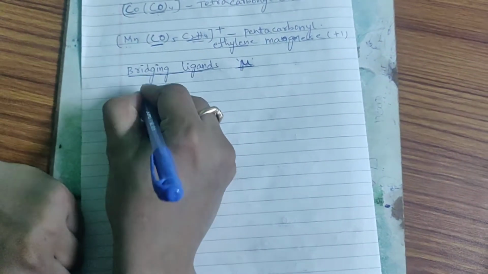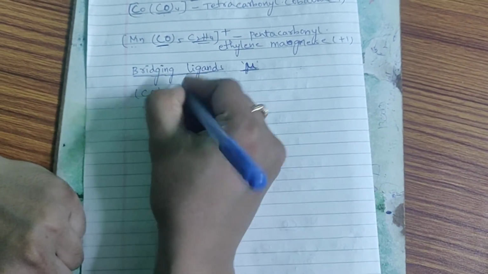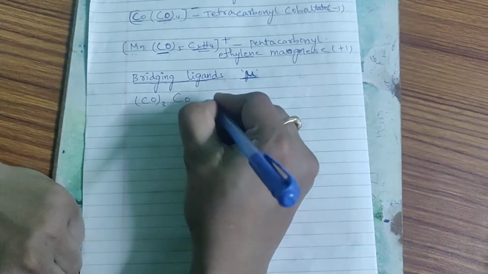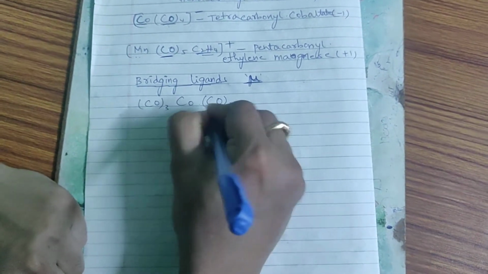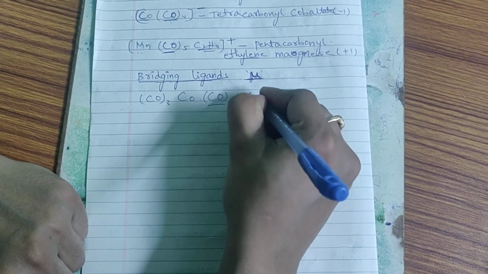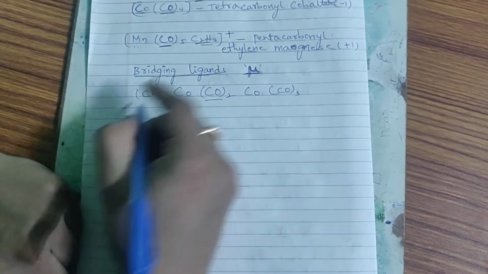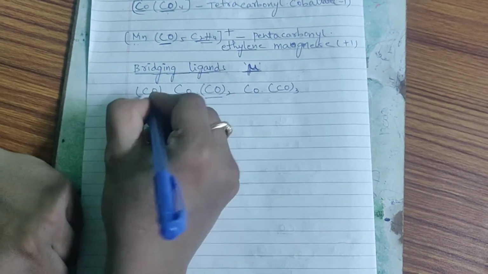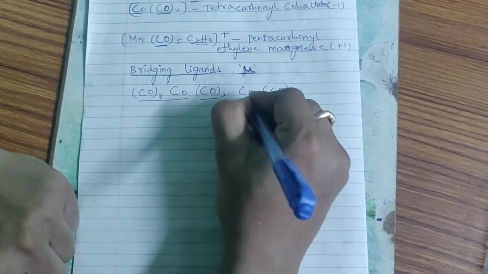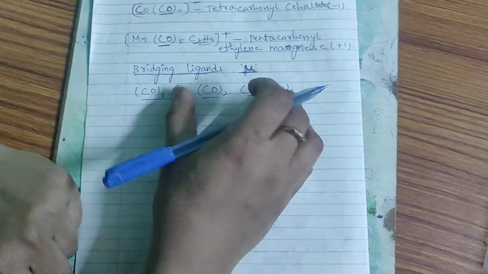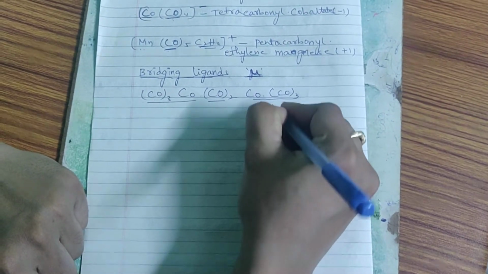Okay. So I will take one example, Co(CO)3. This is the metal cobalt. Again this is CO2, this is carbonyl, and this is CO, this is also a cobalt, and this is CO3. Here see the cobalt tricarbonyl, this is also a cobalt tricarbonyl. This is also called a symmetrical ligand system, you can see.